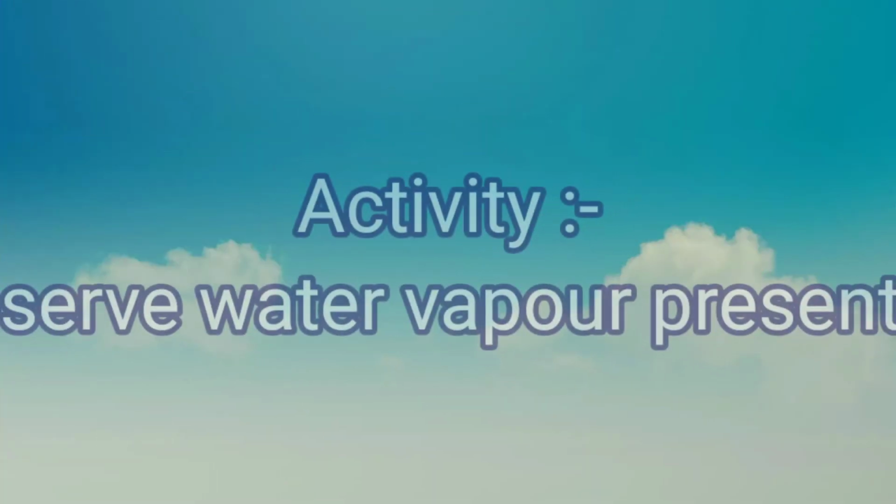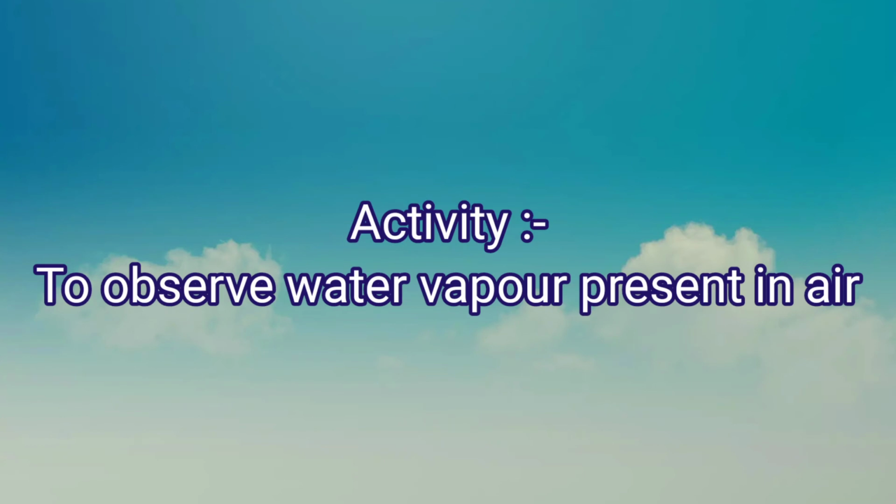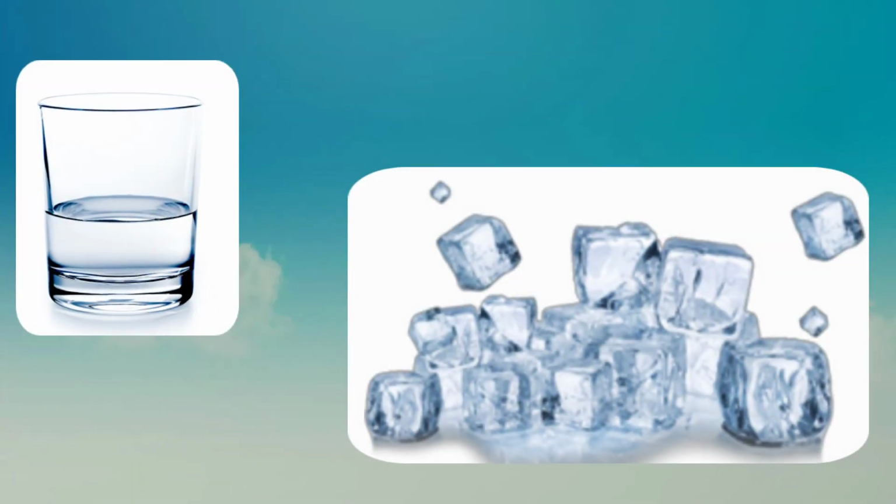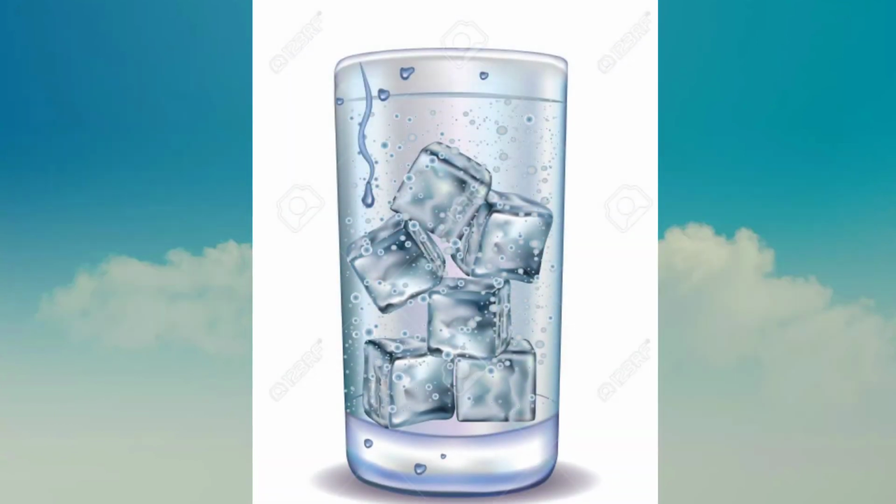Let's perform an activity to observe water vapor present in air. For this, we need a glass of water and some ice cubes. Fill a glass with ice cubes and leave it for a while at room temperature. You will see tiny droplets on the outer side of the glass. This is because water vapor in the air cools down on coming in contact with the cold glass and forms tiny droplets. This is called condensation.